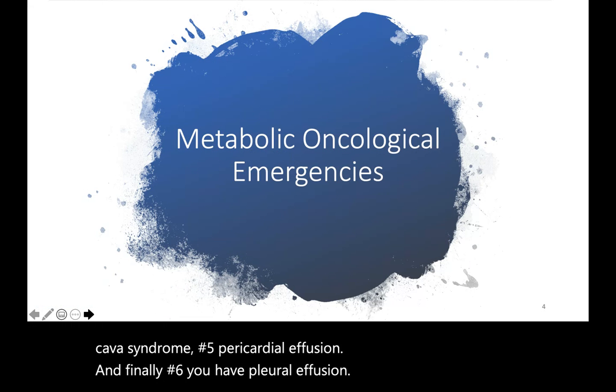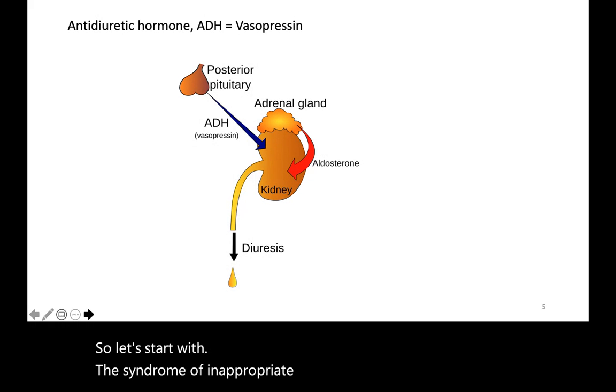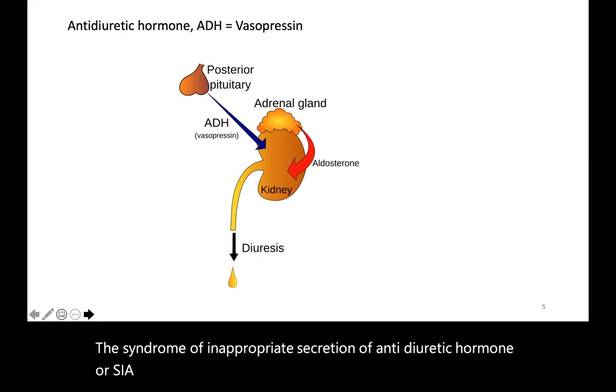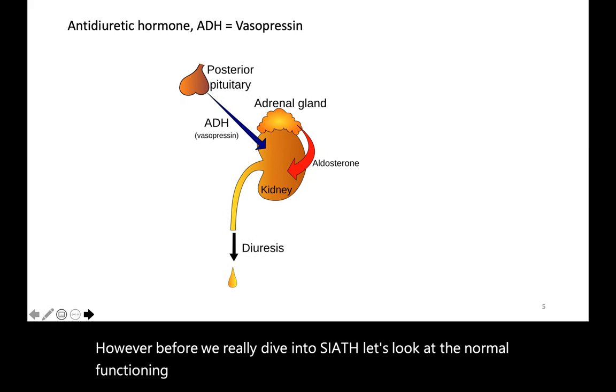Metabolic oncological emergencies. So let's start with the syndrome of inappropriate secretion of antidiuretic hormone, or SIADH. However, before we really dive into SIADH, let's look at the normal functioning of ADH, otherwise known as vasopressin.